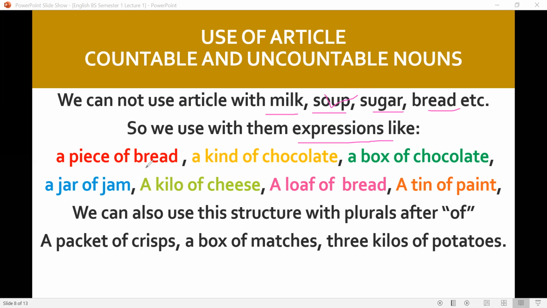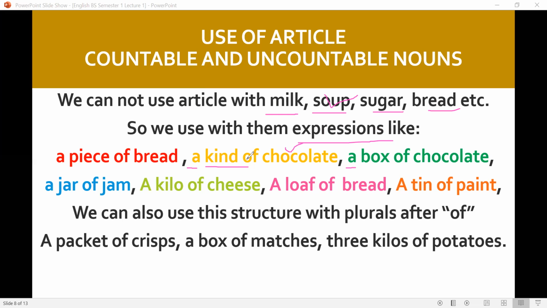A piece of bread, a kind of chocolate, a box of chocolate, a jar of jam, a kilo of cheese, a loaf of bread or loaves of bread, a tin of paint. So in this expression, the article has been used with kind of, not with chocolate.